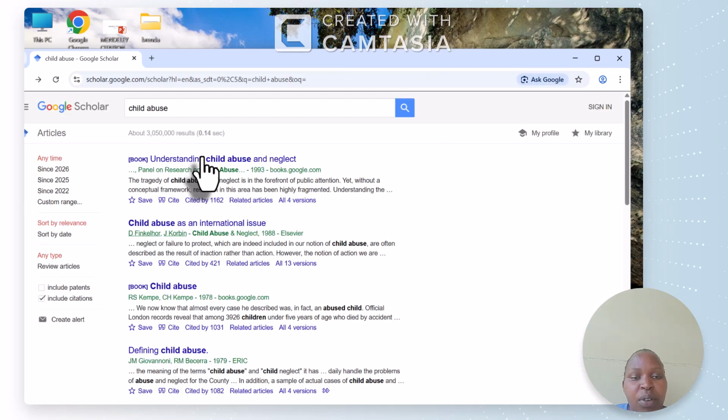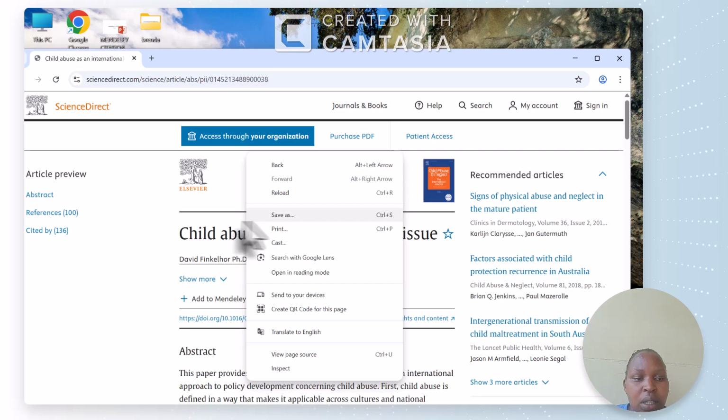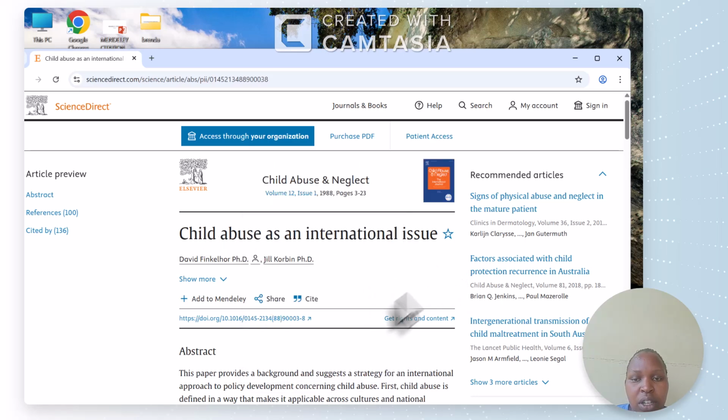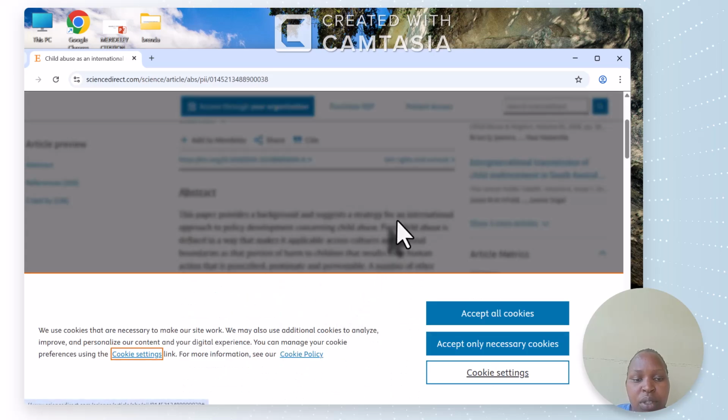After researching for what you want, just come and go for the site now, the source of the book. If you want to get more information, double click. Yeah, you need to double click until it opens. Now that this is recommended information, you read through until you get what you want.